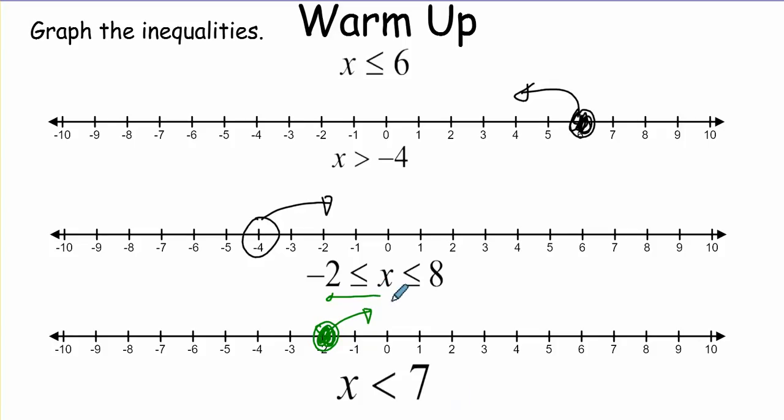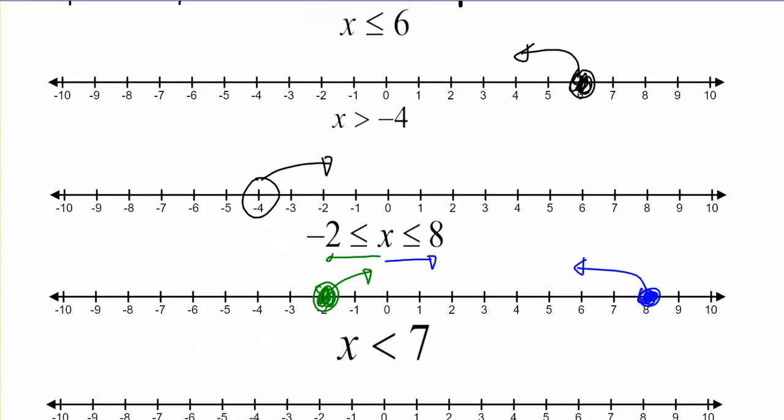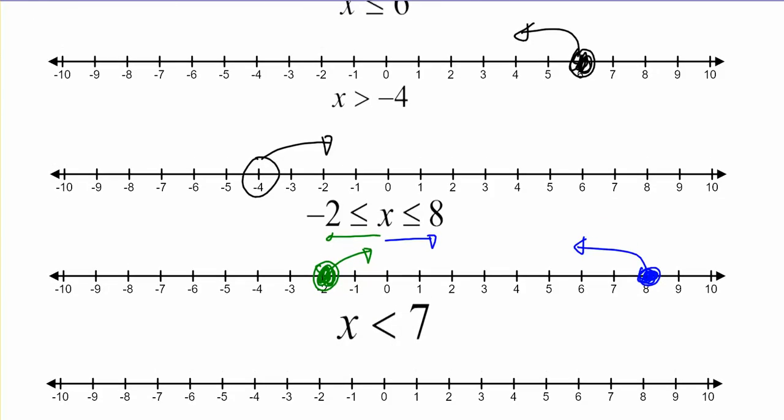And then coming back to the right, less than or equal to 8 has the equal sign, so we close the circle, and less than goes to the left. All real numbers less than 7, open circle at 7, and less than goes to the left.